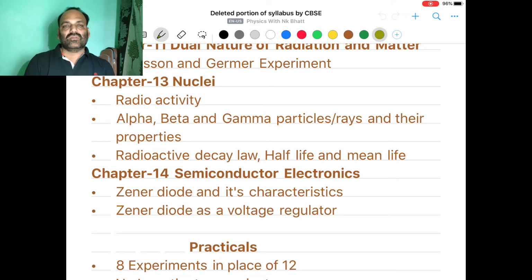From this chapter, most of the things were removed last year also. Transistor was removed, logic gates were not there, and this year a little change, or you can say one particular part is removed from this chapter, semiconductor, and that part is Zener diode. So everything related to Zener diode you are not supposed to go through. Zener diode, its characteristics, and Zener diode as voltage regulator, these two topics you are not supposed to prepare for this year.